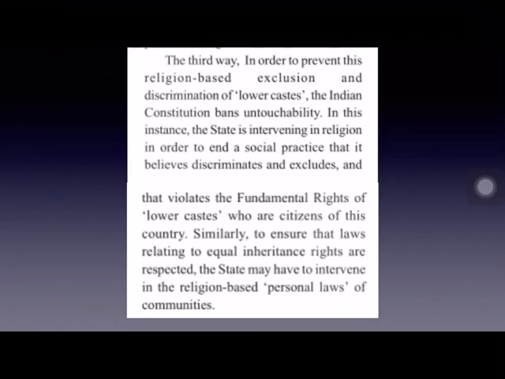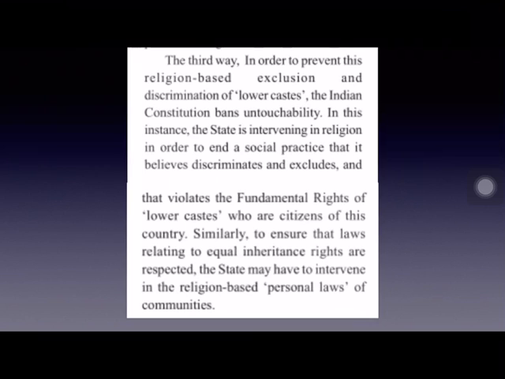And in a secular state like India, the government does not interfere in matters of religion. But in this aspect, the government has interfered in order to put an end to a social evil practice, that is untouchability.